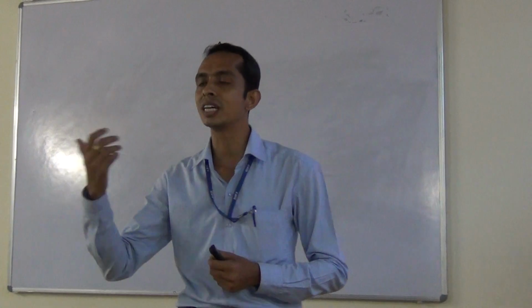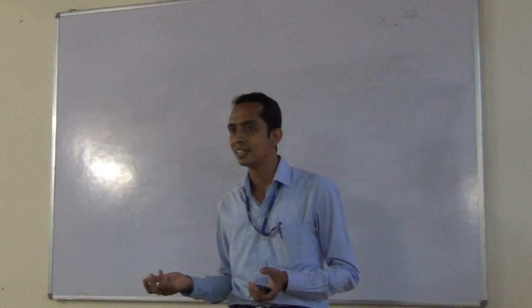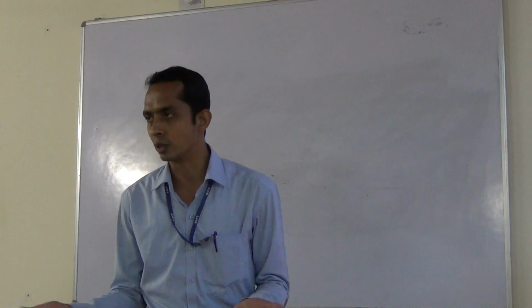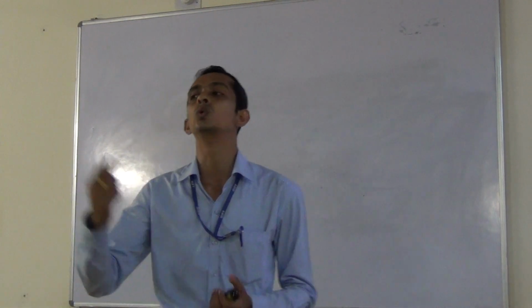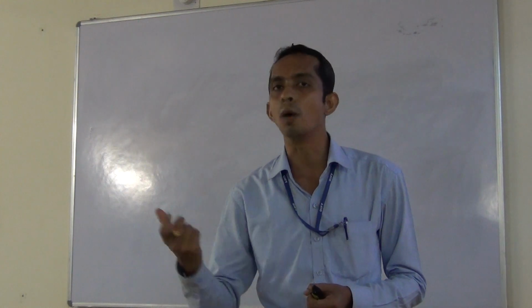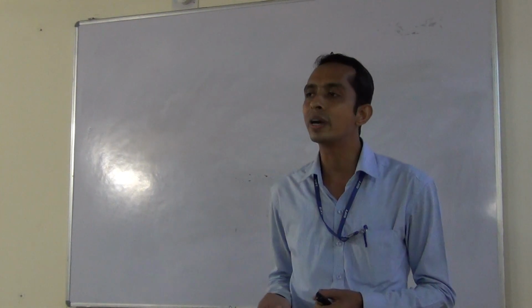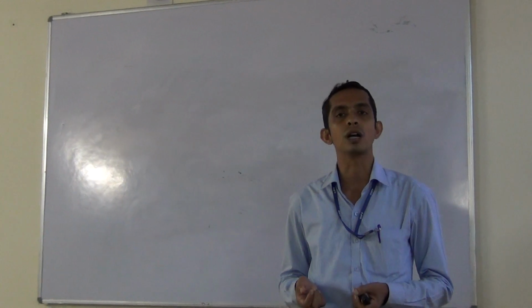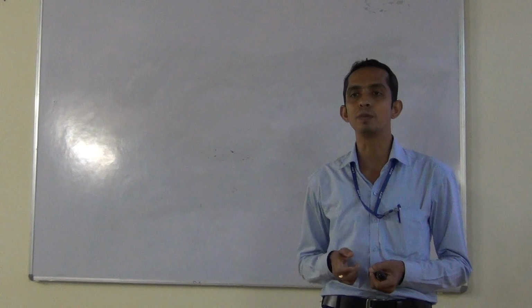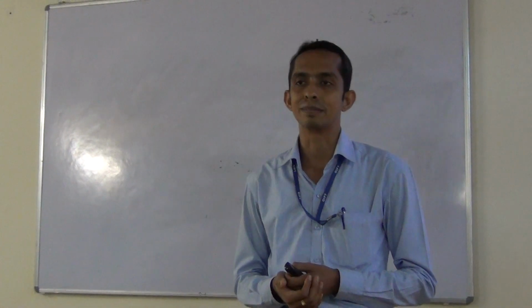Then a question obviously arises in our students' minds: sir, if there are 16 bits of data, then what will we do? Obviously, it can work it out in 2 hops. At a specific hop, it can work with 8 bits of data. After completing the work on the lower 8 bits, it will switch to the upper hop. So it's not a big issue, but at a time it can work with 8 bits of data.